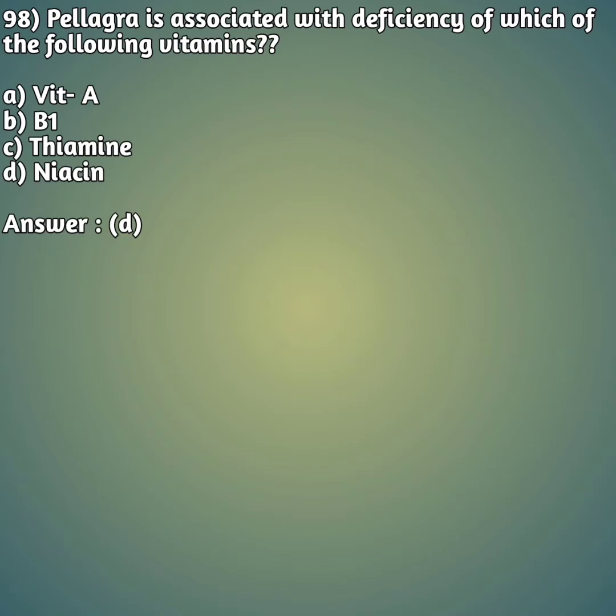Pellagra is associated with deficiency of which of the following vitamins? Option A, vitamin A. Option B, vitamin B1. Option C, thiamine. And option D, niacin. So the right answer is pellagra is associated with deficiency of option D, that is niacin. Okay friends, moving on to our next question.